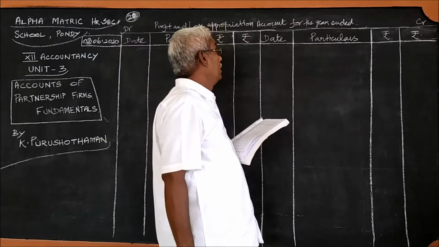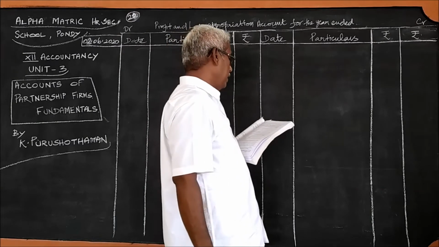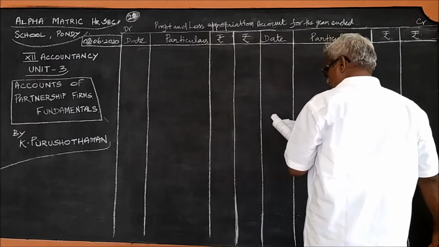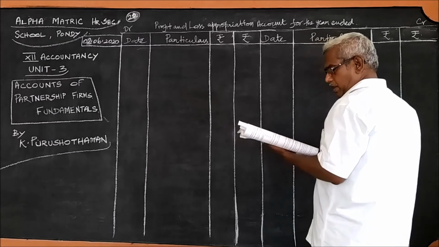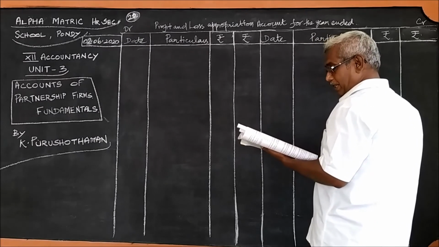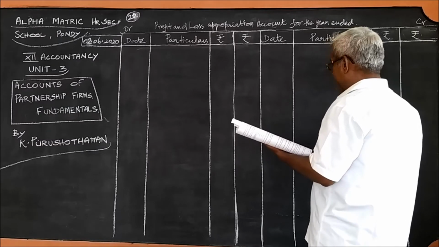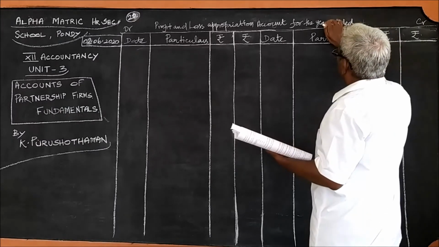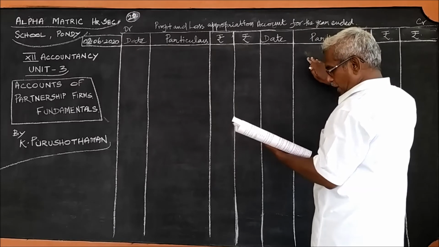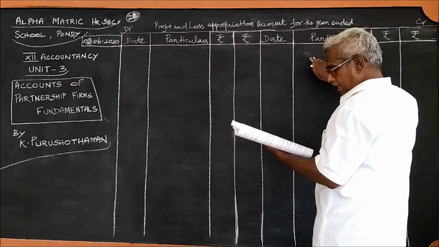Now we shall pass on to problem number 22. In this, go to the last line of the problem. Prepare the profit and loss appropriation account. We should prepare only this account. No journal entries are asked to be prepared.